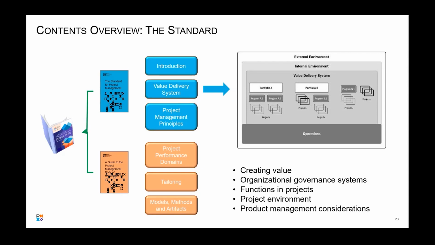The functions in the project refer to the people, the roles, the different things that have to be performed, not necessarily calling out the actual positions that have to be there. For instance, a good example is somebody needs to do the analysis, somebody needs to do the design, somebody has to do some of the quality check.